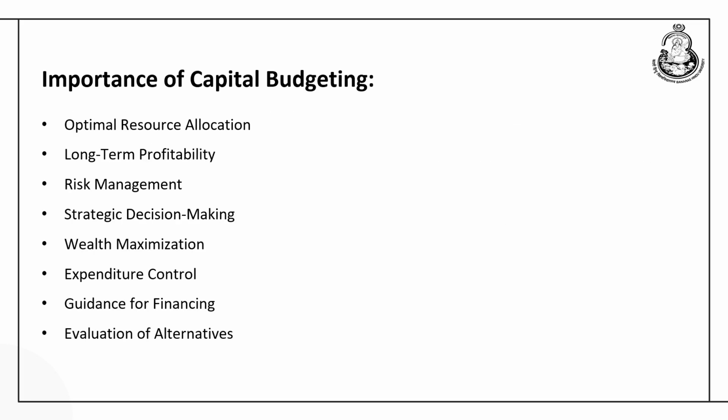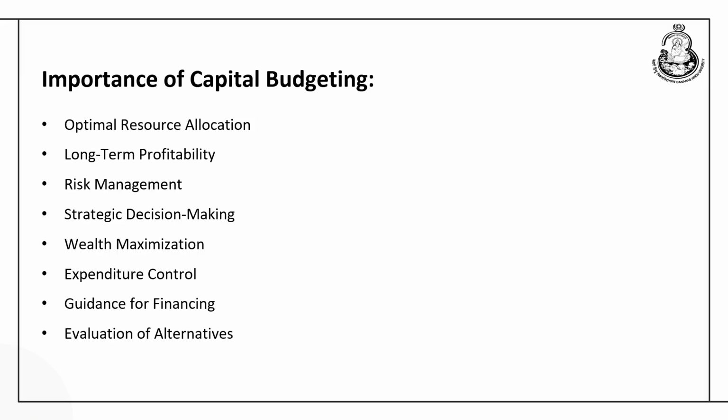Now, why is capital budgeting so important? As we have already seen, it is a long term decision involving huge investment outlay, and more importantly all these decisions are irreversible. That means, once the company decides to invest in long term assets, it cannot be withdrawn easily. It can be withdrawn, but the cost of withdrawing this decision is going to be immense for any company. That is how the importance of capital budgeting can be ascertained.